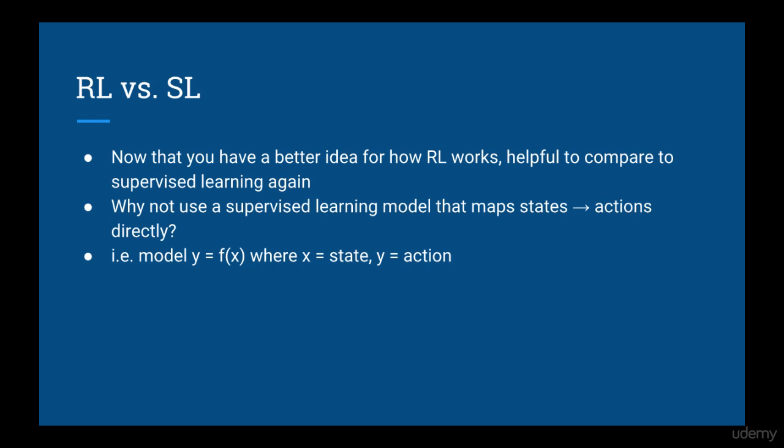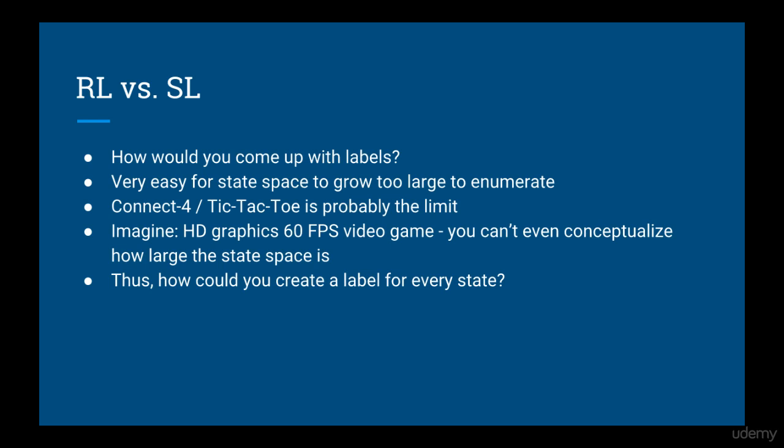Now that you've had some experience with reinforcement learning, it's interesting to look back and try to compare it with supervised learning. One common question is, why can't we just create a supervised learning problem that maps states to actions directly? The first problem with this is how we would come up with labels. As you've already seen, it's extremely easy for the state space to grow too large to enumerate.